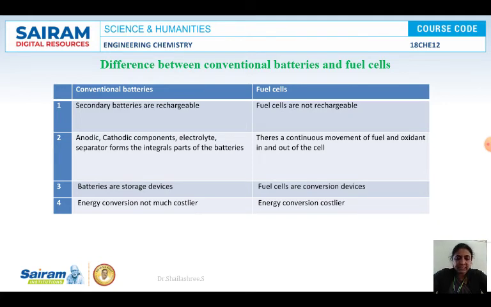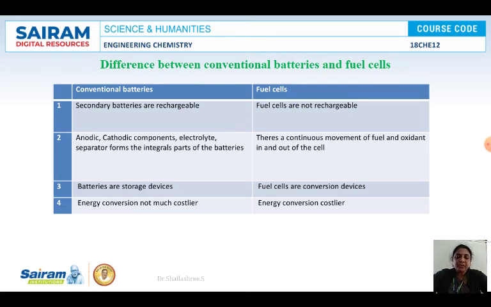In the case of the fuel cells, there will be only a continuous movement of the fuel and oxidant through anode and cathode respectively. And batteries are called storage devices, and fuel cells are the conversion devices. Fuel cells will be generating energy, but batteries will be storing the energy.